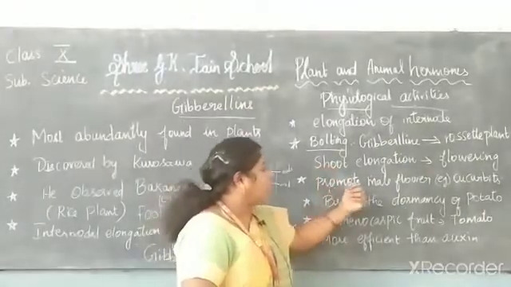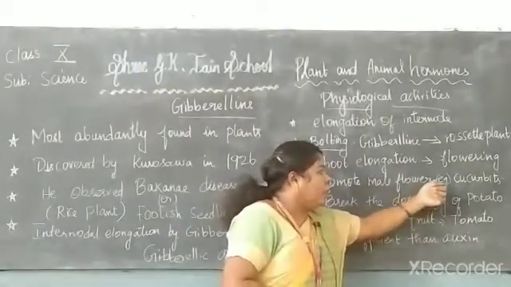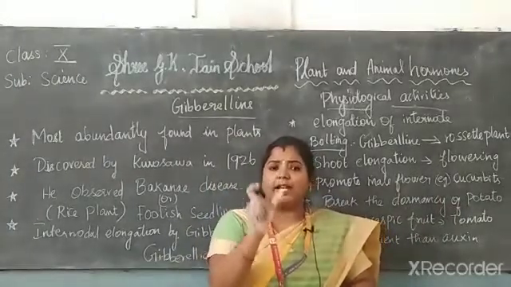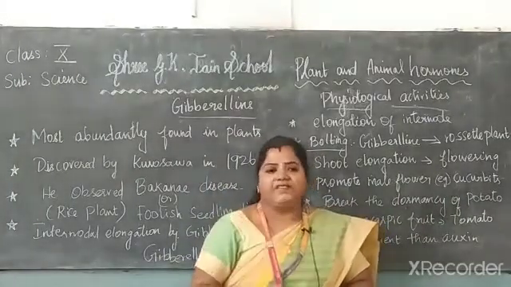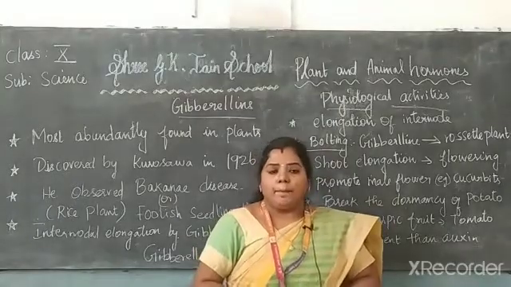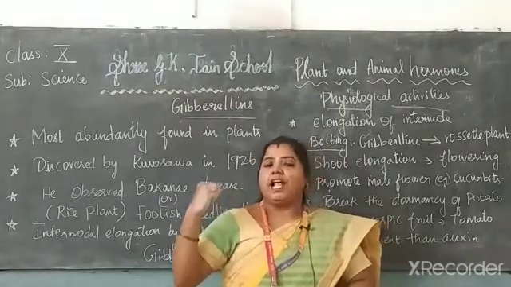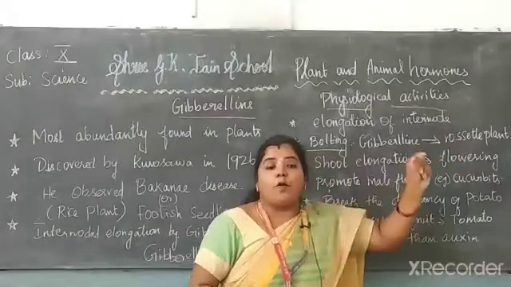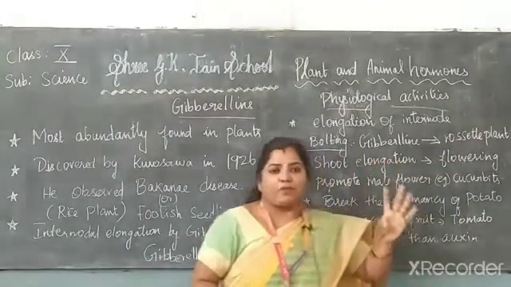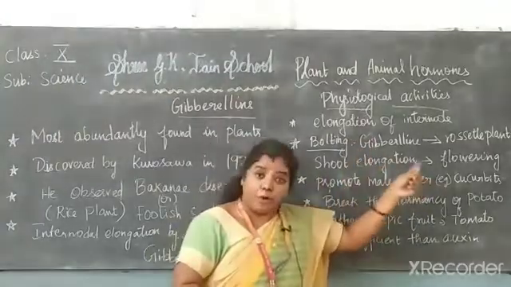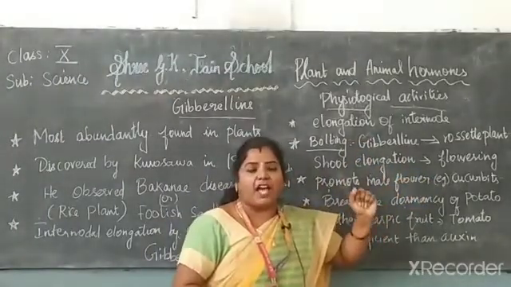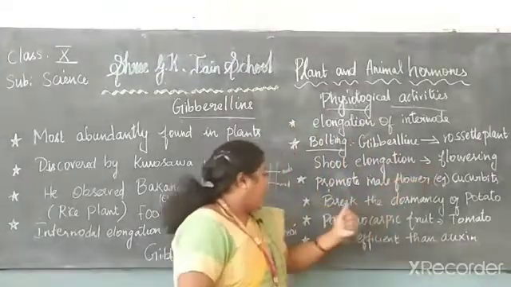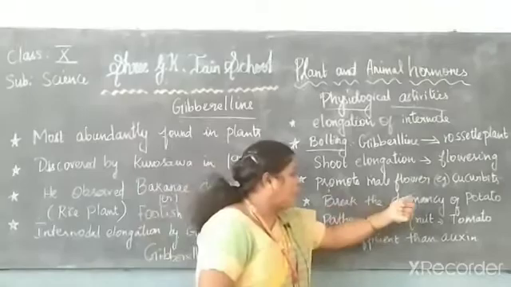Next one, promote the male flower. Example, cucurbits. It is a plant which contains both male flowers and female flowers. But if gibberellin is applied to cucurbits, it promotes only the male flowers. It contains both, but gibberellin promotes only the male flowers.